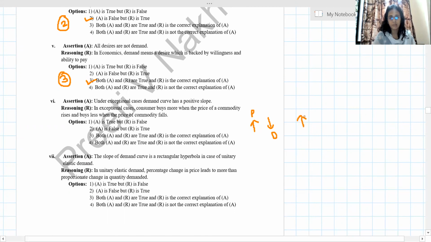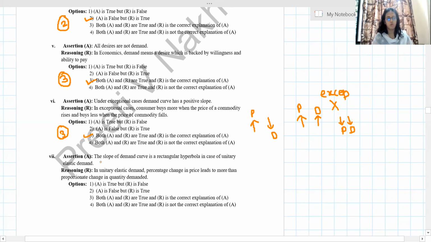But in exceptional cases, even though the price rises, demand also rises, and even if price falls, demand also falls. They never move like this normally, but this is called the exceptional case. So my answer is C. In exceptional cases, consumer buys more when the price rises and buys less when the price of the commodity falls. So option 3, both are true and R is the correct explanation.